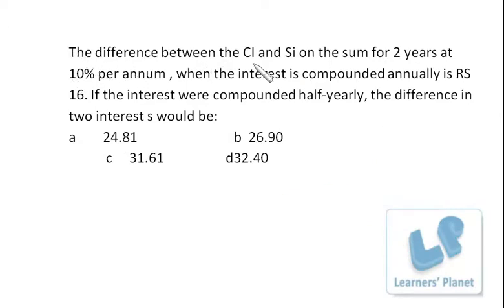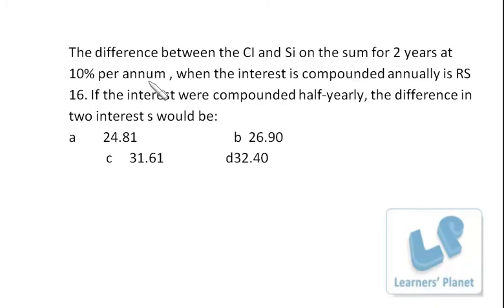The difference between the CI and SI on a sum for 2 years at 10% per annum, when the interest is compounded annually, is rupees 16. If the interest were compounded half yearly, what would the difference in the two interests be? See what is happening over here. First of all, we can assume the principal to be 100, right?